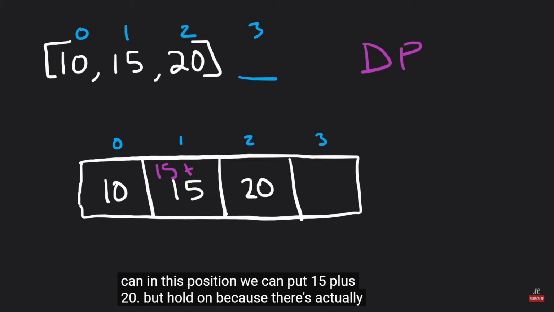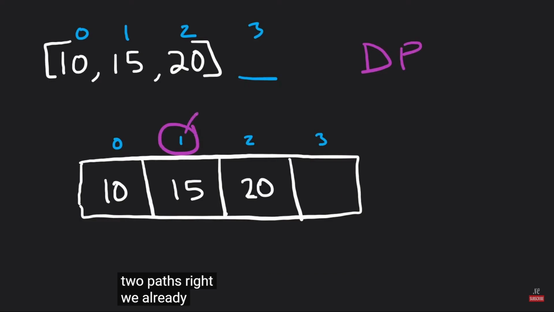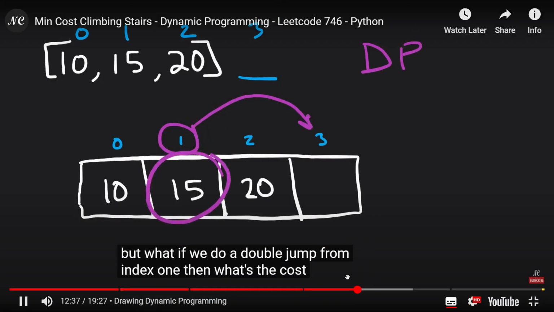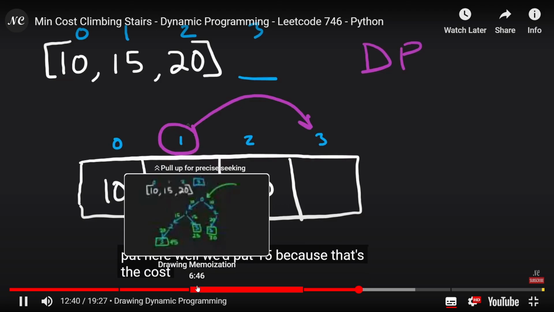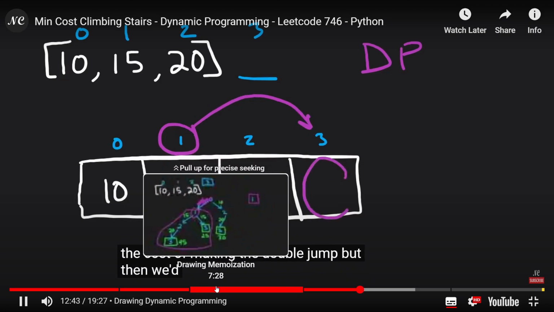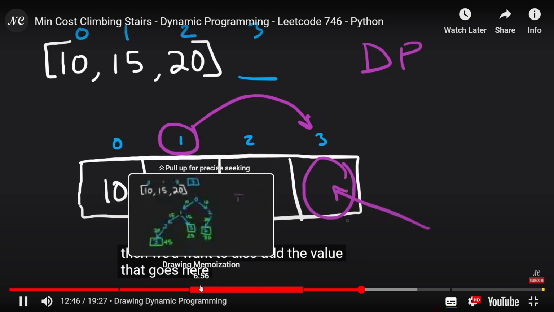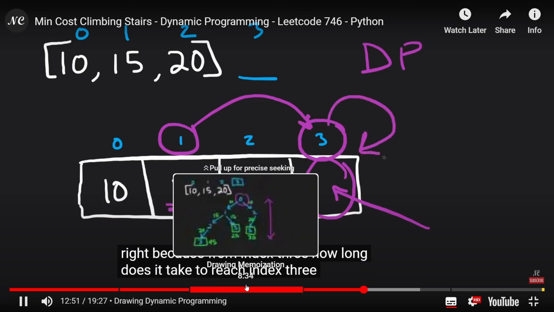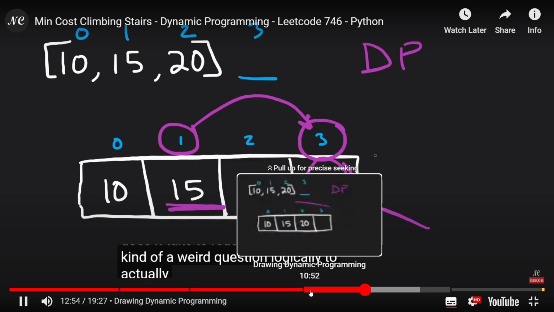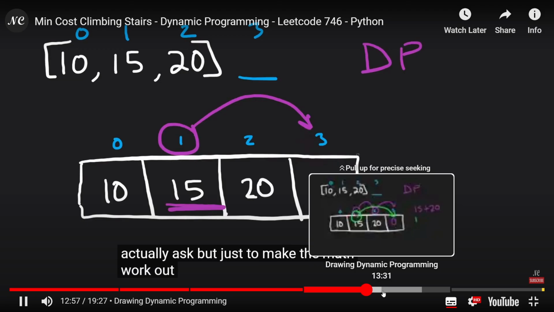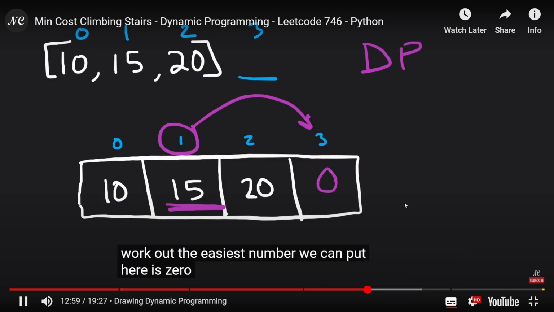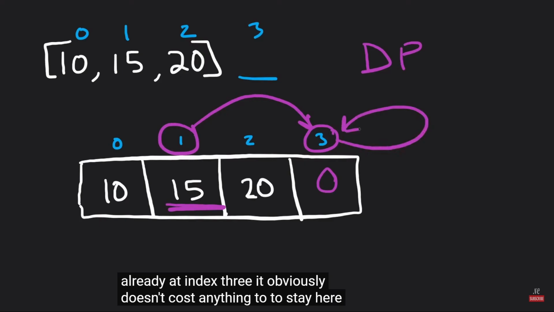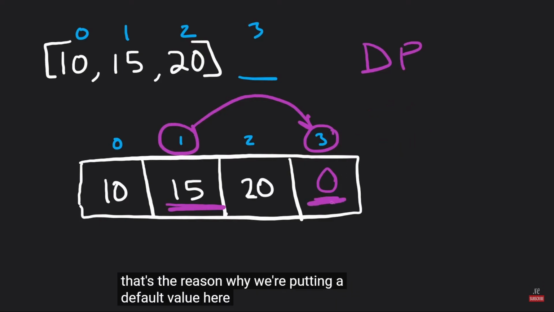But hold on, because there's actually two paths, right? We already handled the single jump case, but what if we do a double jump from index 1? Then what's the cost that we'd put here? Well, we'd put 15 because that's the cost of making the double jump, but then we'd want to also add the value that goes here to that total result, right? Because from index 3, how long does it take to reach index 3? It's kind of a weird question logically to actually ask, but just to make the math work out, the easiest number we can put here is 0, right? Because if we're already at index 3, it obviously doesn't cost anything to stay here. So that's the reason why we're putting a default value here of 0.